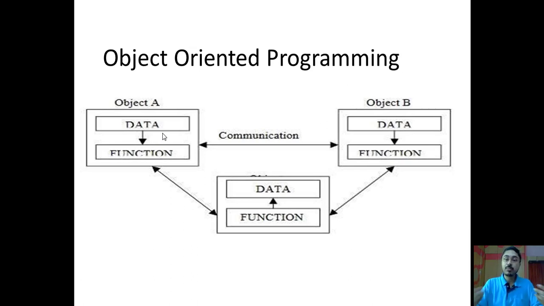So this is how object-oriented programming works. You have to divide the problem into objects. You have to identify their individual data and individual functions, that is, you have to implement that. And once the objects are ready, you have to make them interact with the other objects in order to complete the entire structure of the program. Then the objects will interact with each other, they can communicate, and they can solve the problem that is assigned to them, isn't it? So this is how object-oriented programming works. There are some other differences between object-oriented programming and procedural programming that we will see in upcoming lectures.